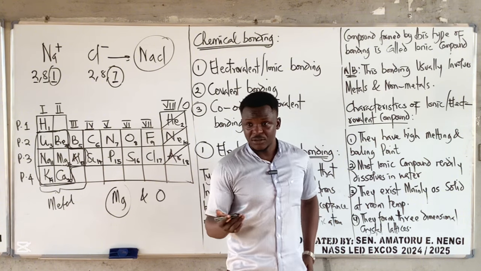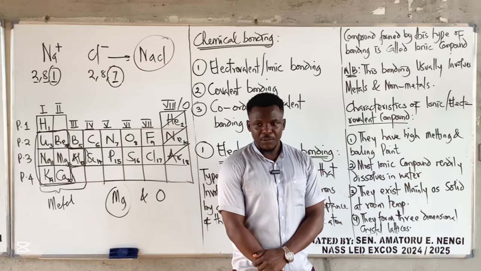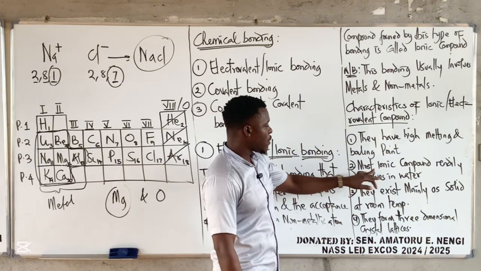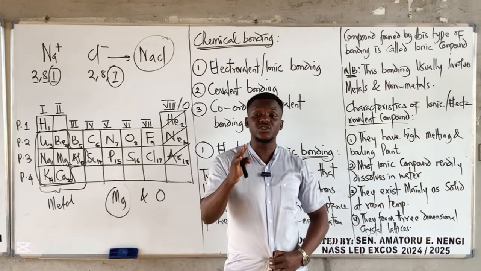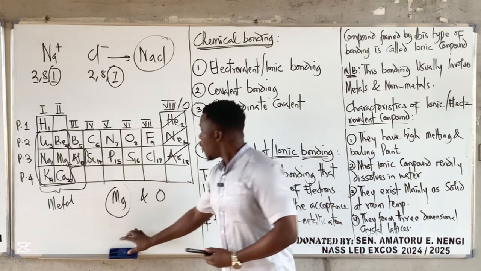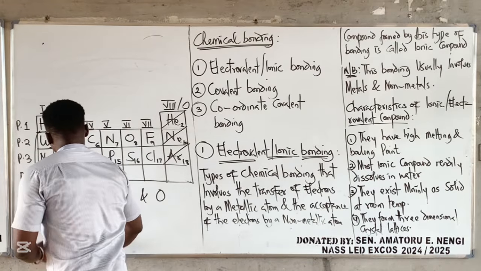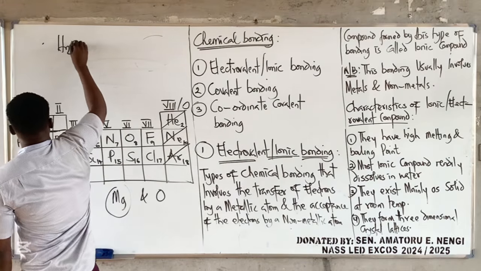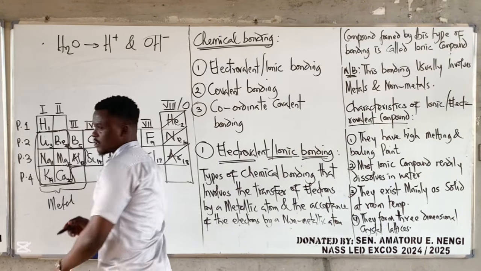Characteristics of ionic compounds. The first one is they have high melting and boiling points. Number two, most ionic compounds dissolve in water. The reason why they dissolve in water is because water is ionic in nature, right? Water is H2O, which can form H plus and OH minus.